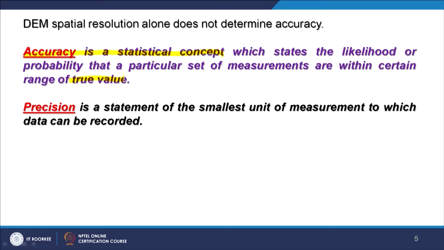However, precision is a statement of the smallest unit of measurement to which data can be recorded. That means precision depends on the instruments which I am going to use. Suppose I have a 1 foot scale, on one side I have inches, on the other side I have centimeters. Now, this inches side has less precision as compared to my centimeter side, because 1 inch is 2.5 centimeters or 25 millimeters.